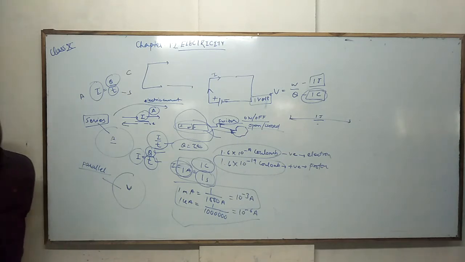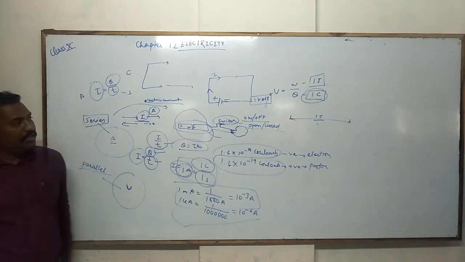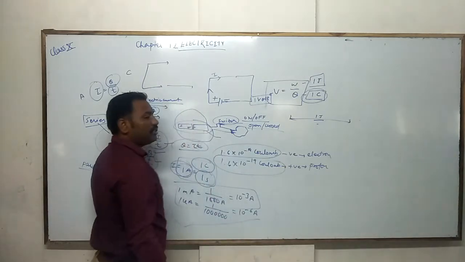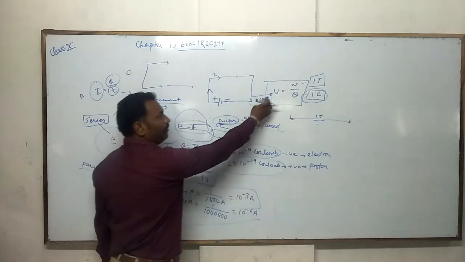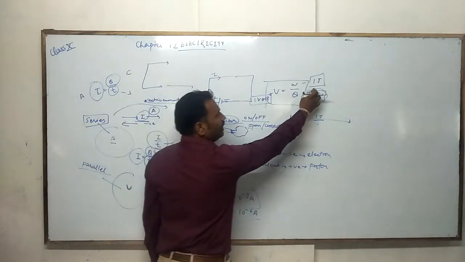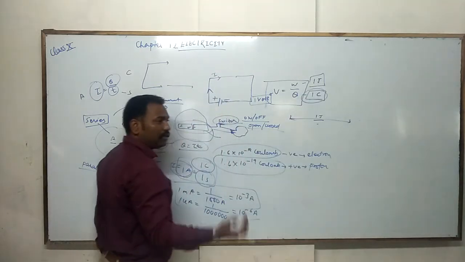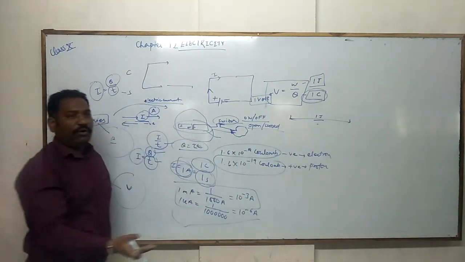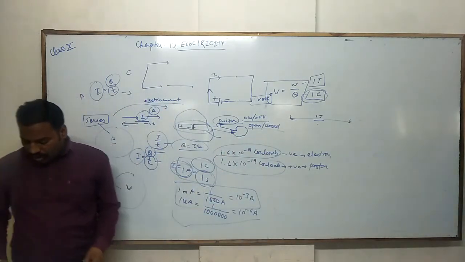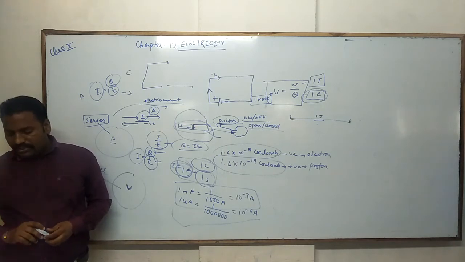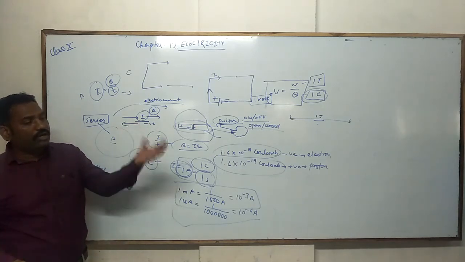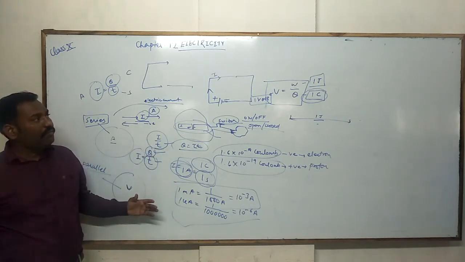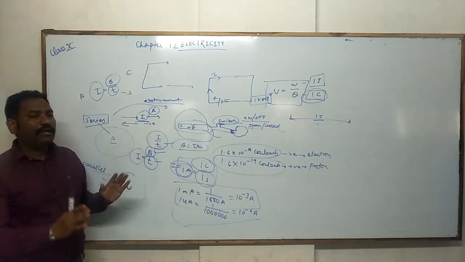Next is example 12.2, based on this formula. If any value is given in the form of V, that will be the potential difference. If the value is given in the form of J, that will be the work done, and if the value is given in C, that is the total charge moved across the ends. The second question is how much work is done. It means they are asking how much joule work is done. So it is important to write the unit at the end of the answer.